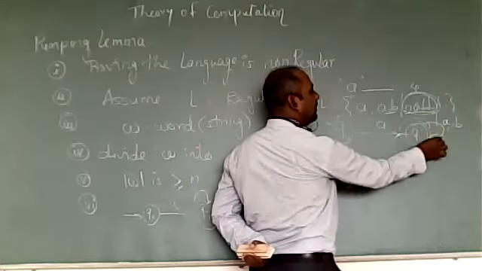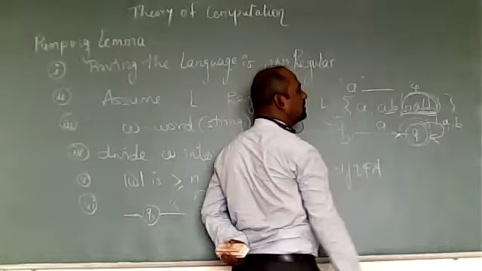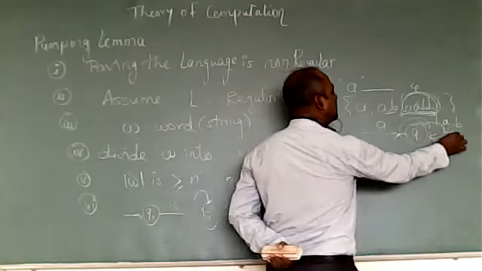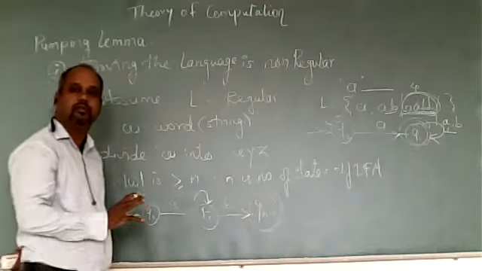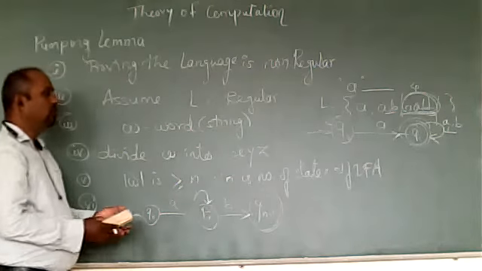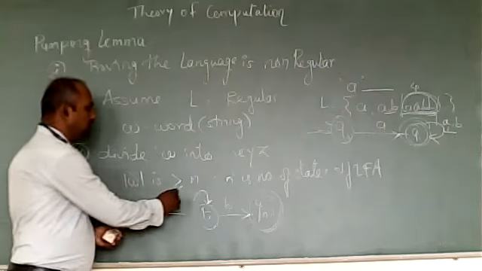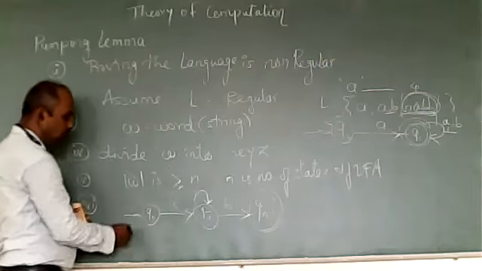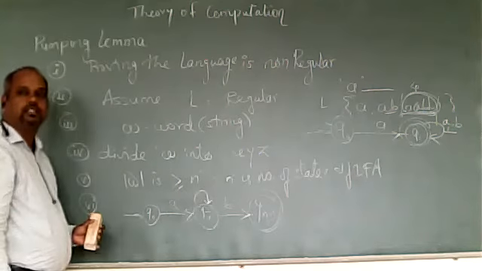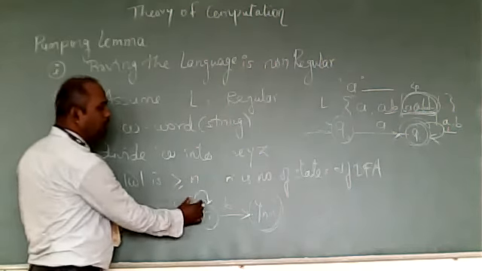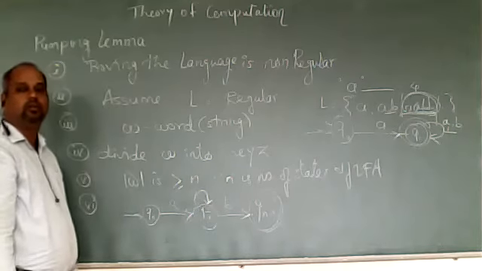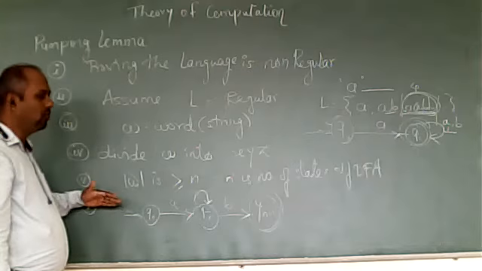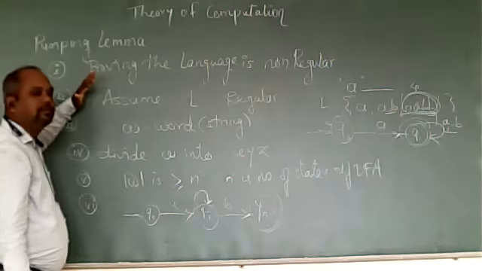So we have a loop here. If the length of the string is bigger than the number of states in my DFA, then there exists some loop. In brief, getting it? That is the W we have to choose, the string where the length of W is greater than N. The DFA will be somewhat like this. There must be a loop somewhere. This is the basic thing we have to understand to get the pumping lemma.